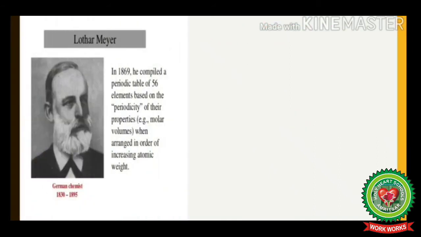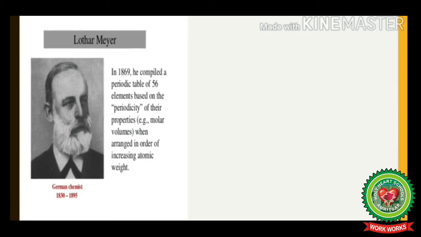Open page number 80 of your concise chemistry book. Moving further in the history of the classification of elements, Lothar Meyer in 1869 compiled a periodic table of 56 elements based on their periodicity of their properties, example, molar volumes, when arranged in order of increasing atomic weight.